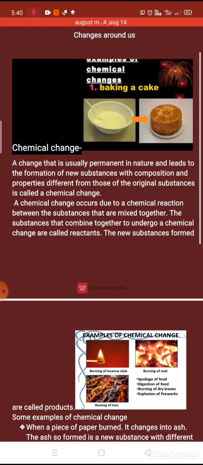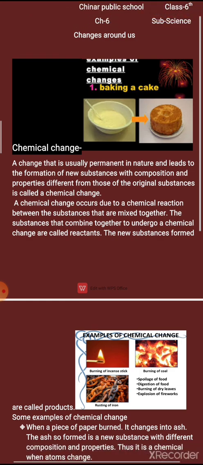What does it mean, children? There are two things which we have to understand. One is reactant and second one is product. The substances which are combining together for a chemical change are called reactants.